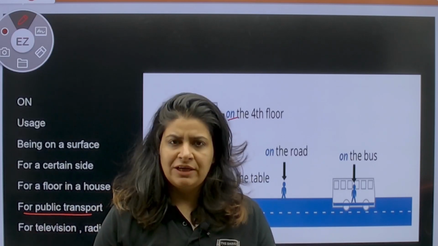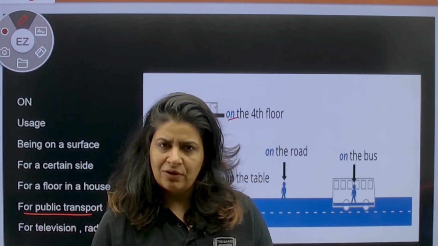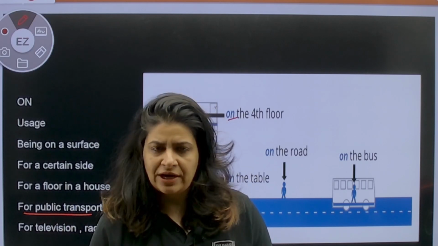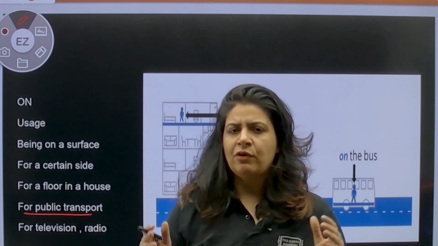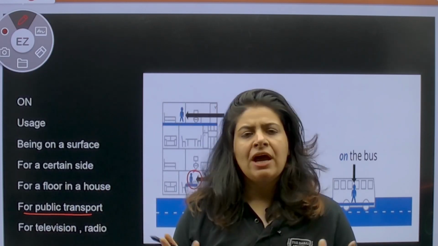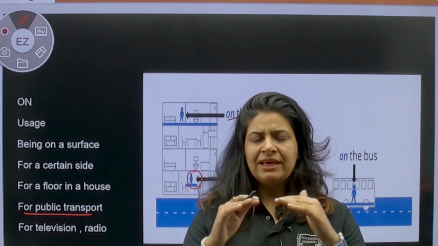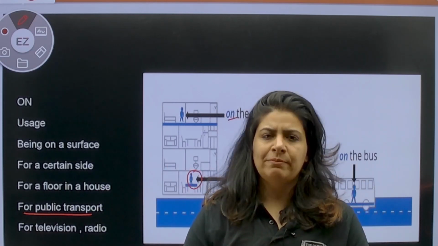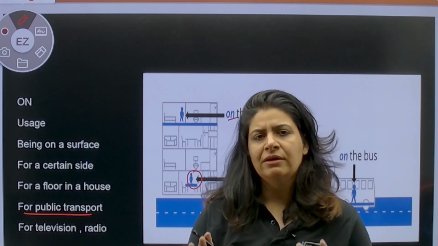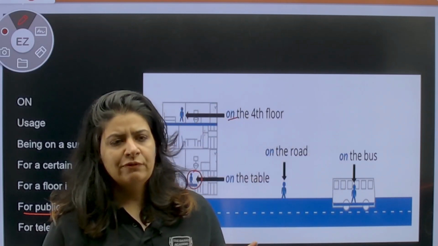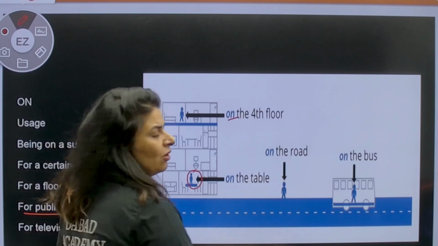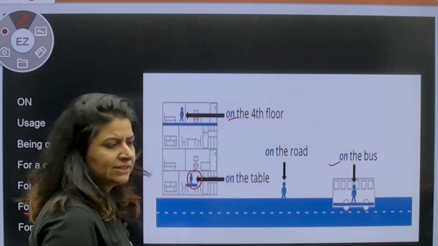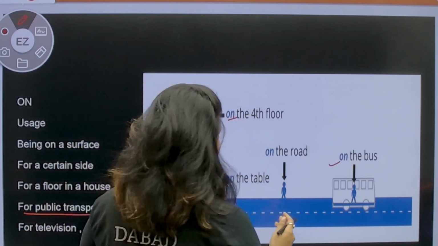For smaller vehicles, I am in the car right now. I am in the auto rickshaw right now. So make a note of this one. For bigger vehicles we use on, and for smaller vehicles we use in, basically like in a confinement, in a smaller place. So for smaller vehicles we use in, and for bigger vehicles we use on the bus. Is this concept clear to all of you? Moving on.